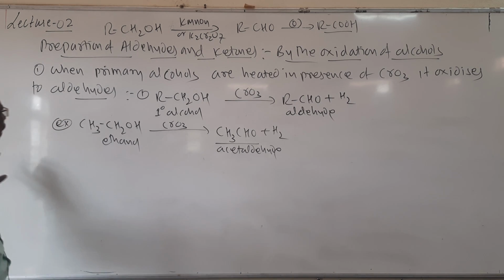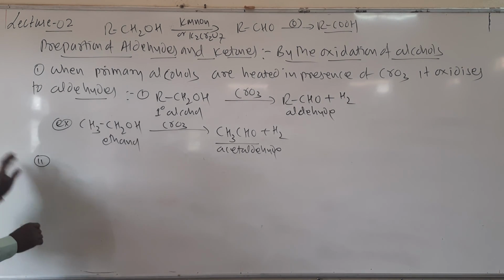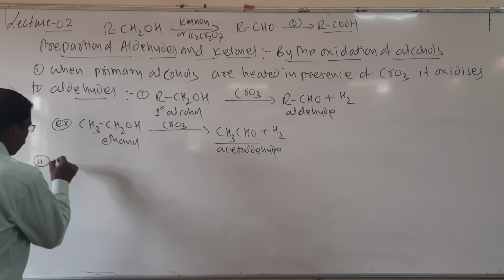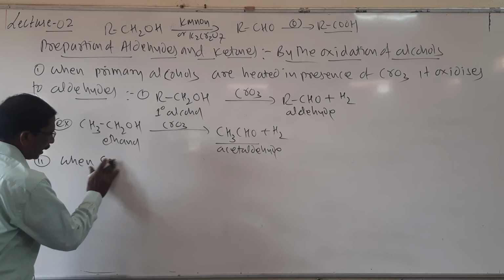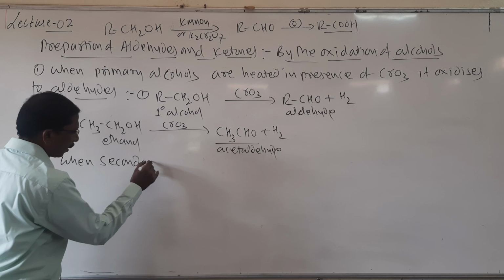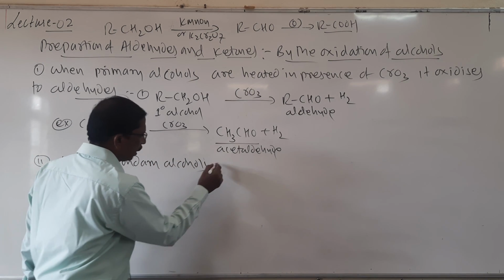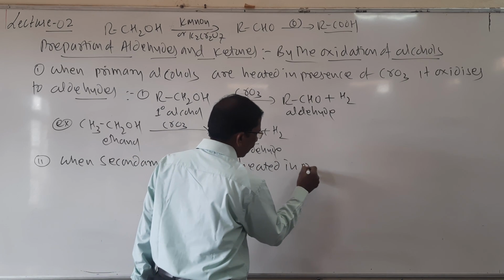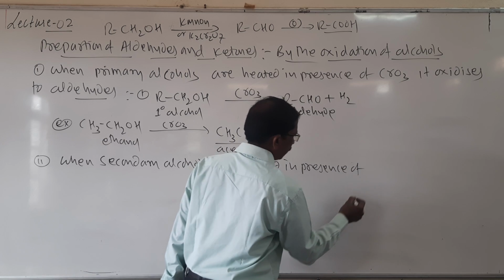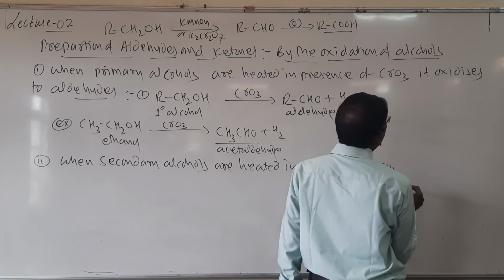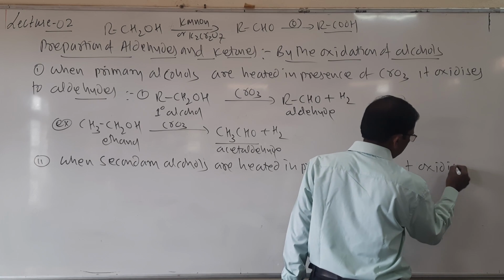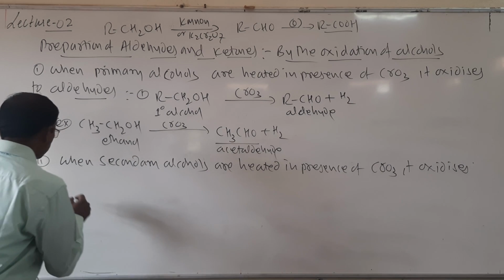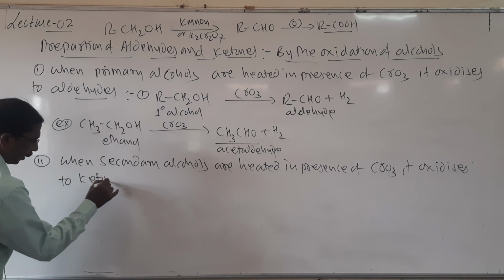So similarly, when secondary alcohols are heated in presence of CrO3, it oxidizes to ketones.